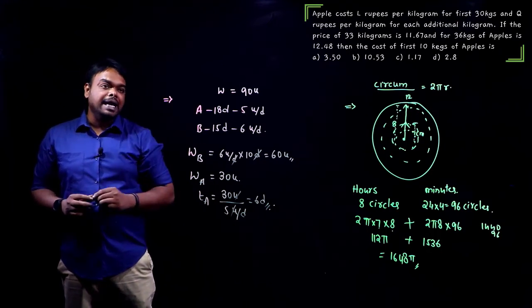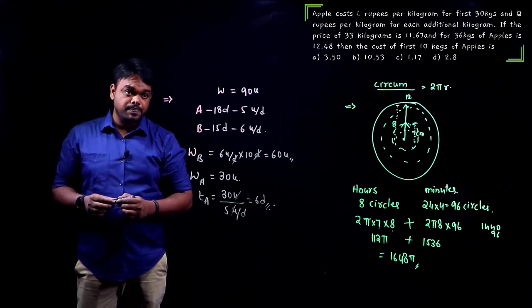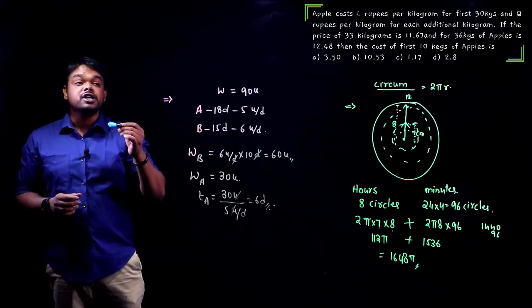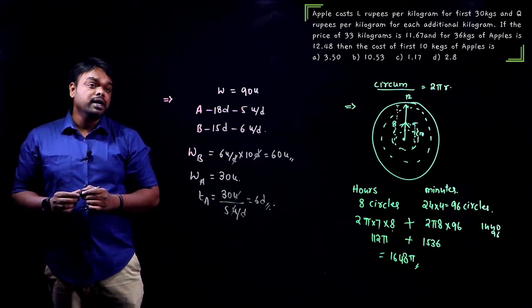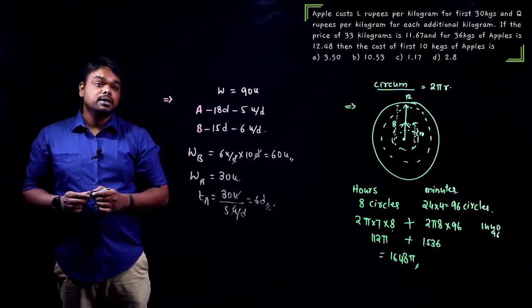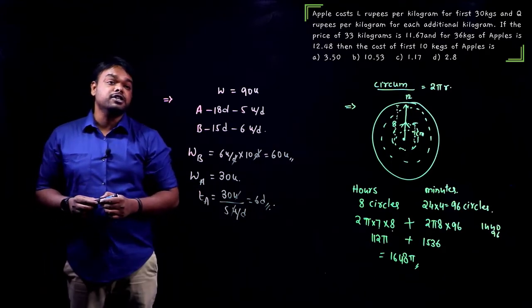Apples cost L rupees per kilogram for the first 30 kgs and Q rupees per kilogram for each additional kilogram. If the price of 33 kilograms is 11.67 and for 36 kilograms of apples is 12.48, then the cost of the first 10 kgs of apples is?